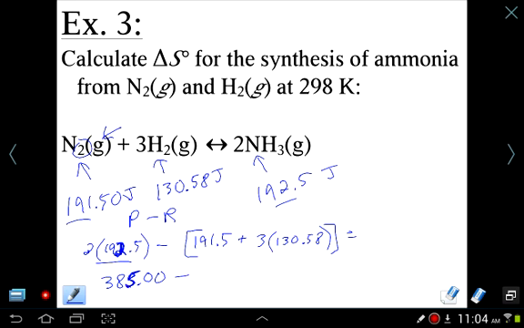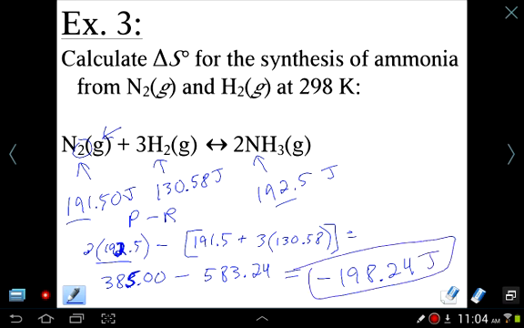And then evaluating the second part of it should give us roughly 583.24 joules. So combining the two numbers should give us negative 198.24 joules, and this is our entropy change.